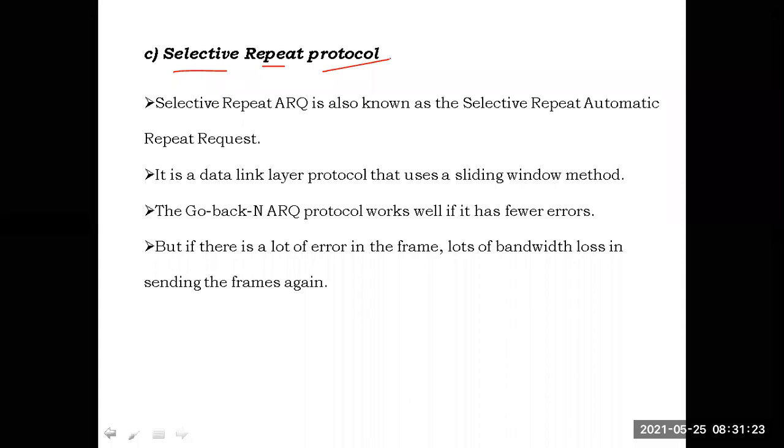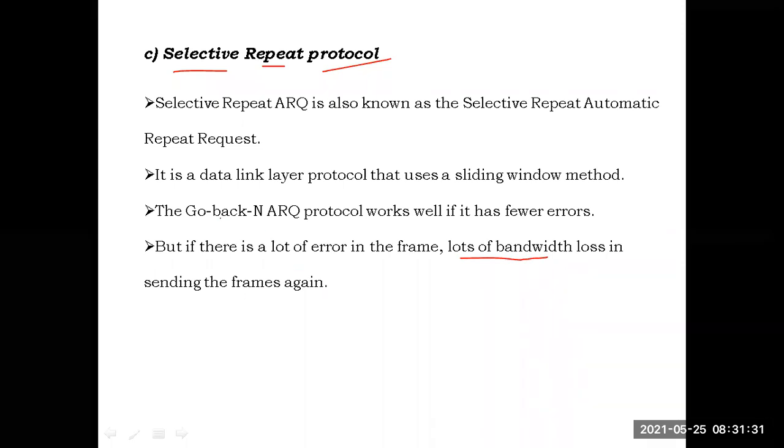If more frames are lost or more acknowledgements are lost, the retransmission of the frames will waste a lot of bandwidth.